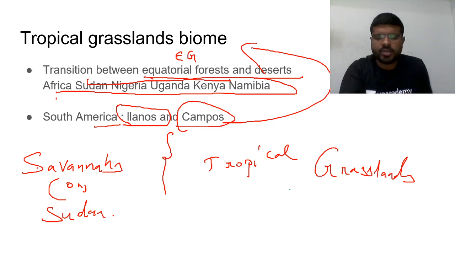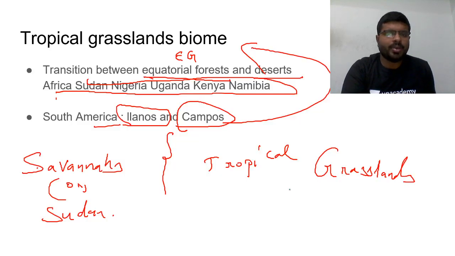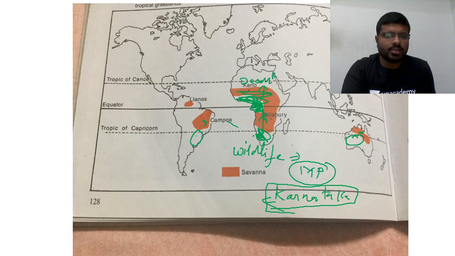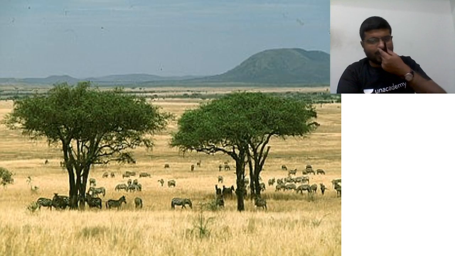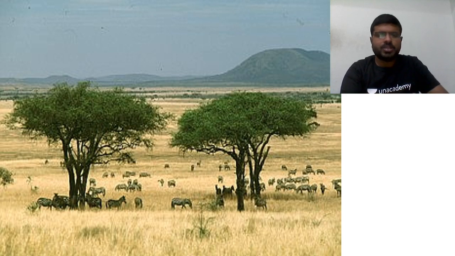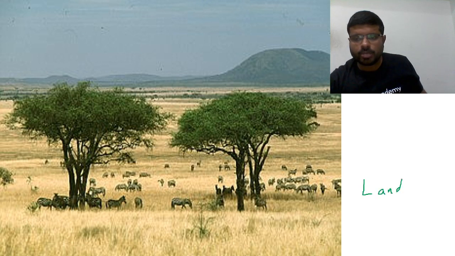Usually you find them in Africa: Sudan, Nigeria, Kenya, Namibia, Zimbabwe. All these are important tropical grassland areas. In South America, they are called Llanos and Campos. So these are the different names. Then, what is the landscape? As I told you, for every biome you need to remember the landscape.